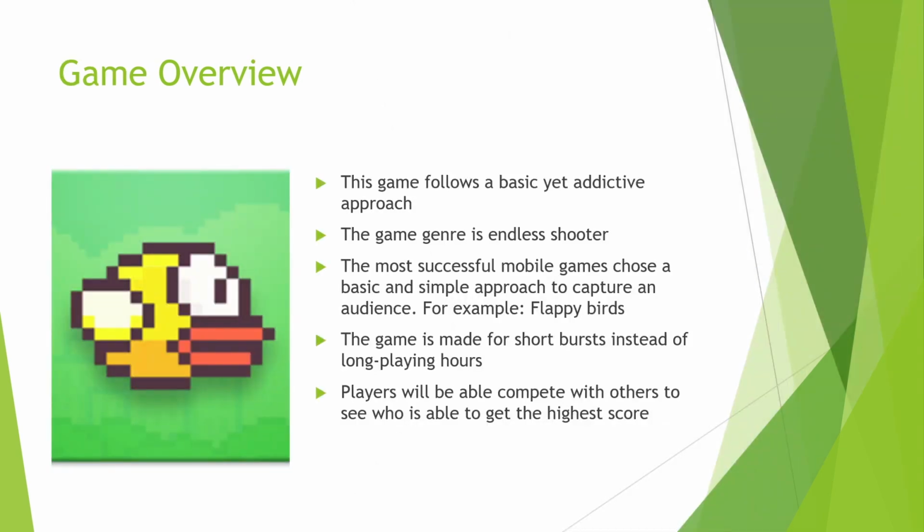The game overview. The game follows a basic yet addictive approach. The game genre is an endless shooter. The research I have done indicates that the most successful games that are playable on mobile are the simple games such as Flappy Bird, Temple Run and Subway Surfers. The game is made for short bursts instead of long playing hours, so players can just sit down and play the game instead of playing it for a long duration. Players will be able to compete with others to see who is able to get the highest score, which means that the game has a replayability factor.